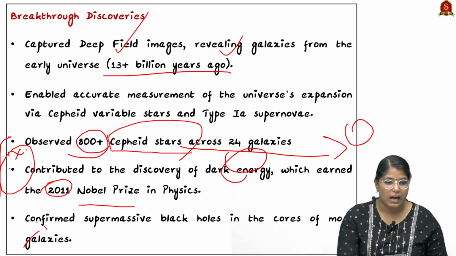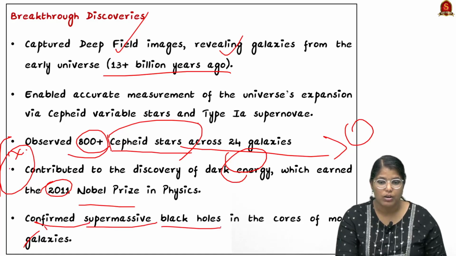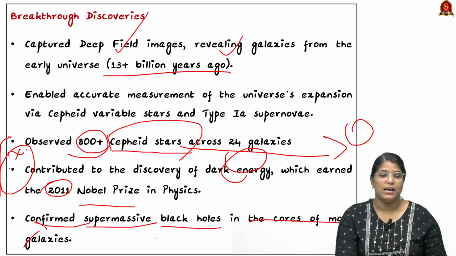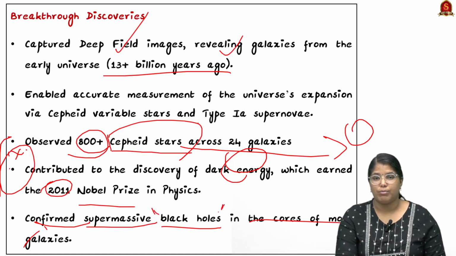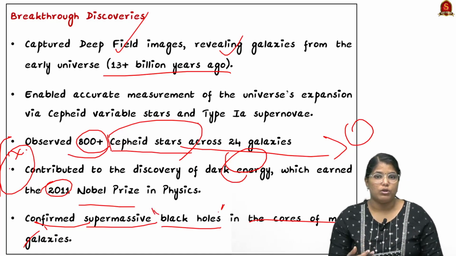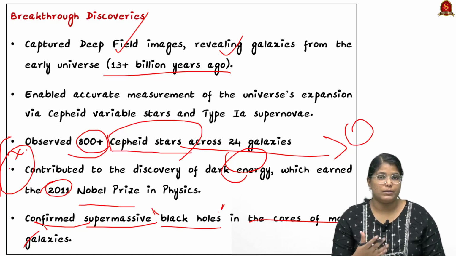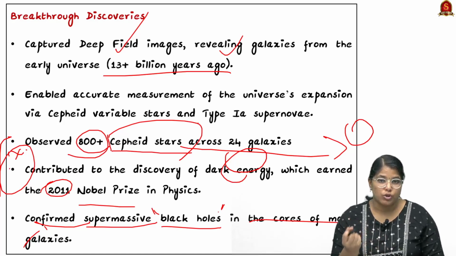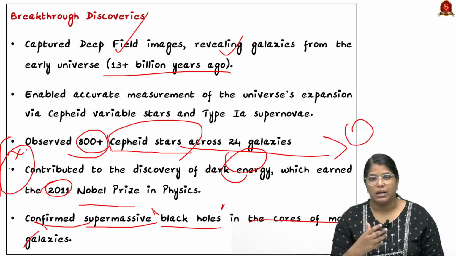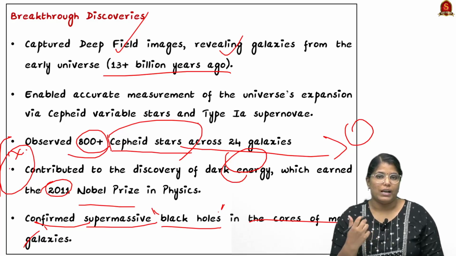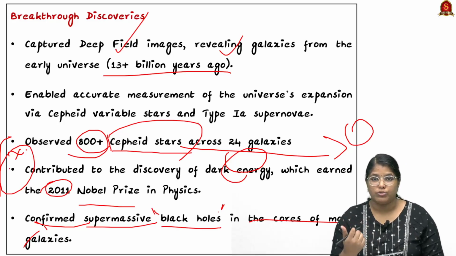Apart from this, it has confirmed supermassive black holes in the core of most galaxies. So black holes, I hope everyone knows about black holes. Black holes are like a region in space where the gravitational pull is so high that even light cannot escape from that particular gravitational pull. Black holes form only when a massive star goes out of fuel. So only then a black hole will be created, and this particular telescope has identified a lot of black holes in the core of most of the galaxies.